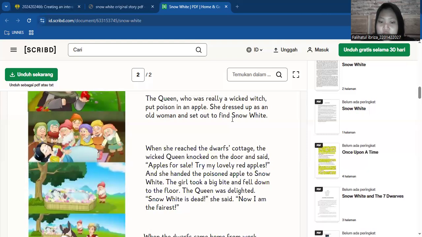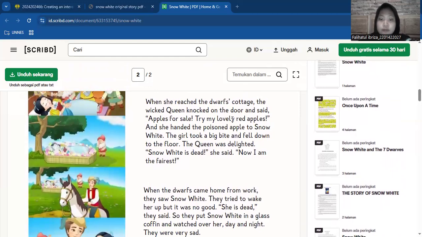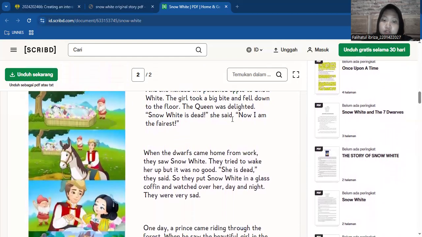And she handed the poisoned apple to Snow White. The girl took a big bite and fell down to the floor. The queen was delighted. "Snow White is dead," she said. "Now I am the fairest."